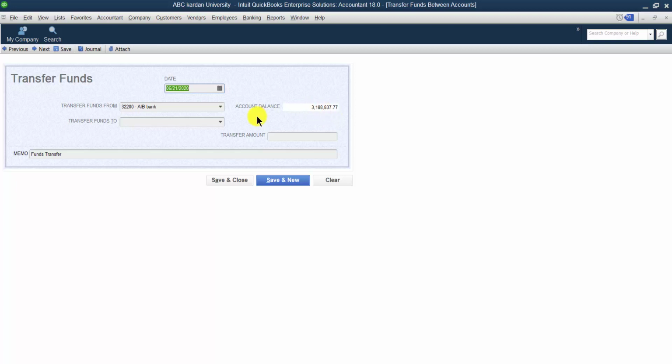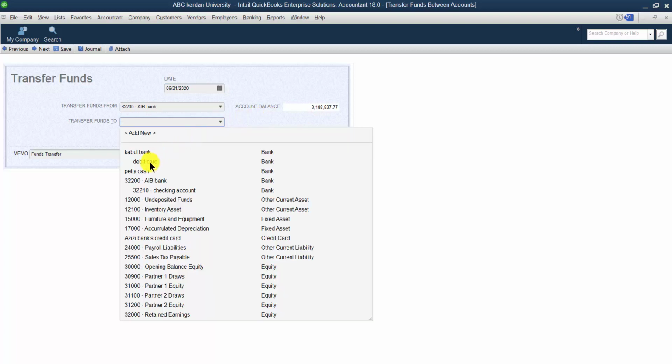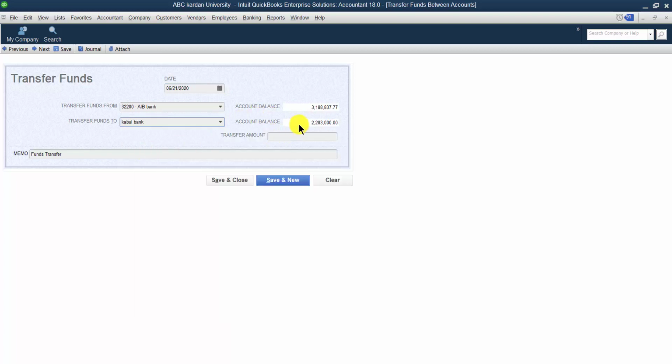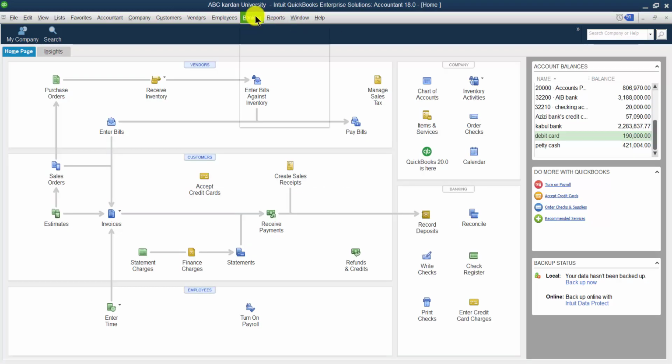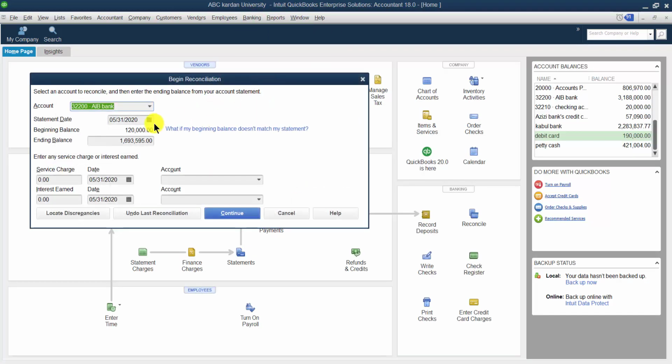So in order to remember this one, let us transfer some part of this amount to another bank. Let us say I want to transfer 837.77, right? We want to transfer this one. Now, how much is the balance of AIB? The balance of AIB is 3188, right? 3188 is the balance of this one, for the purpose of reconciliation.